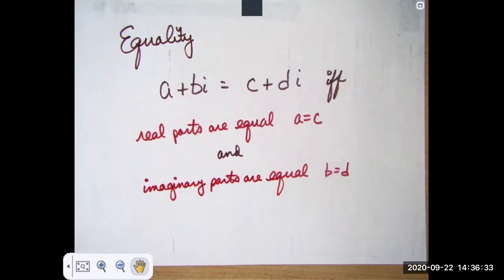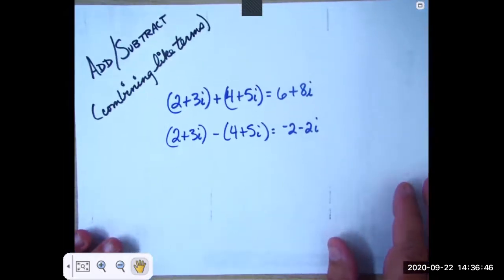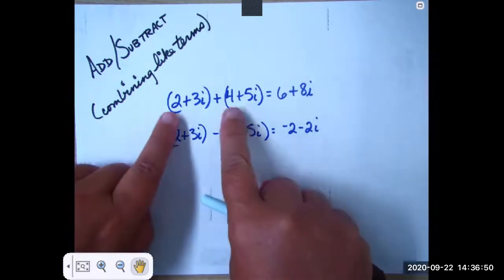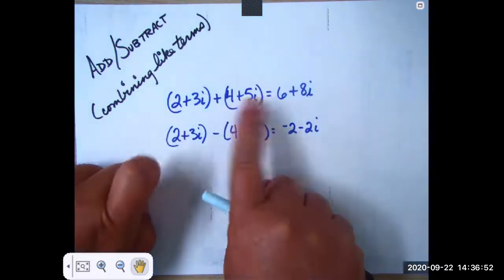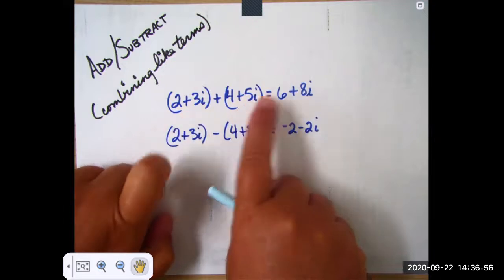That's what constitutes equality in complex numbers. When we add and subtract in complex numbers, it's like combining like terms. You combine the real parts together, you combine the imaginary parts together.